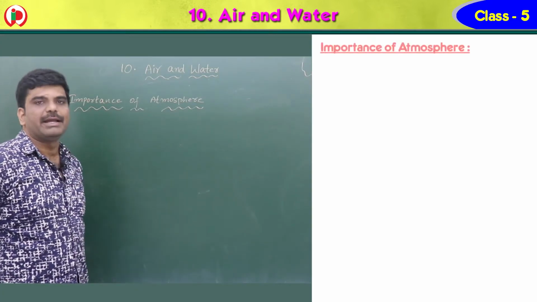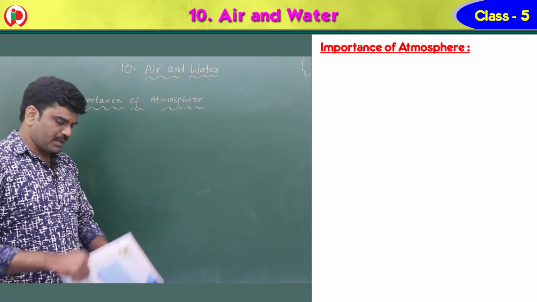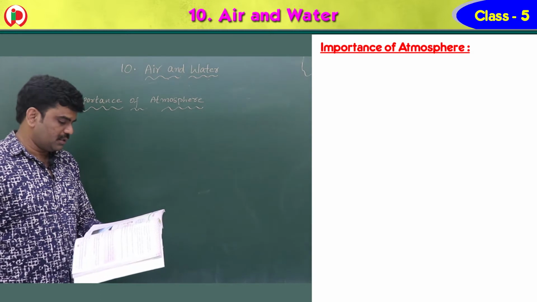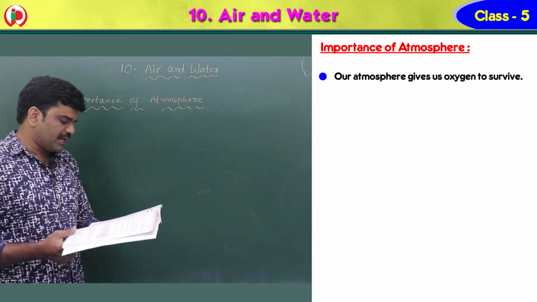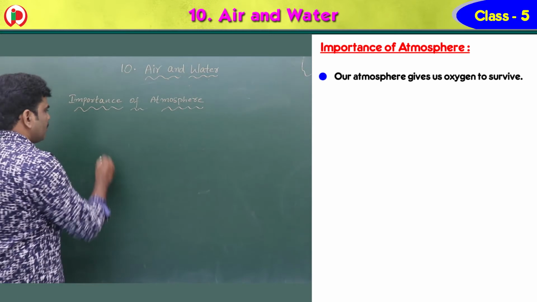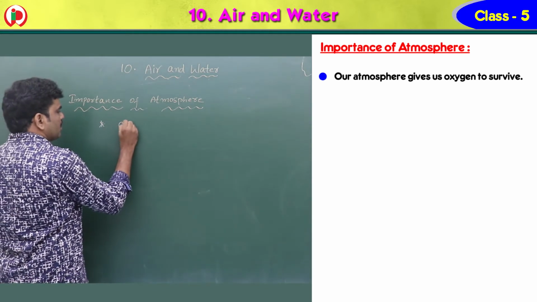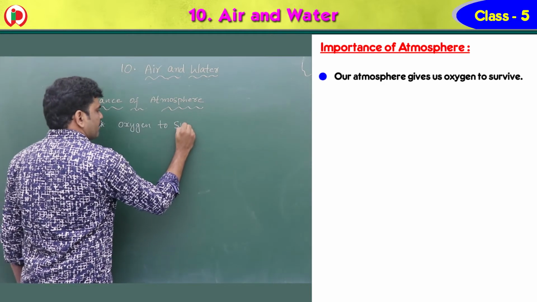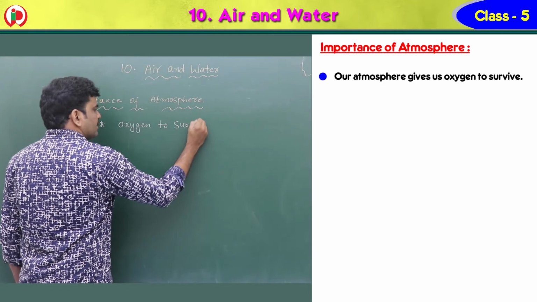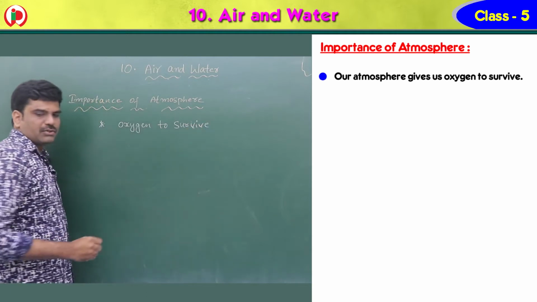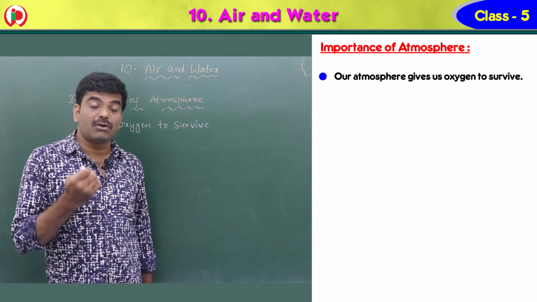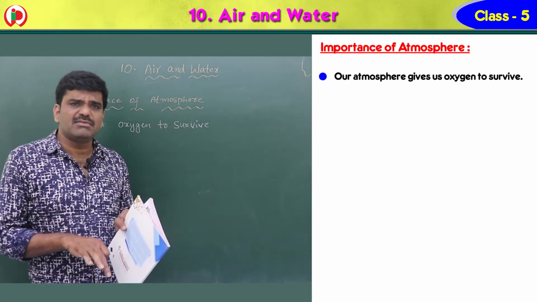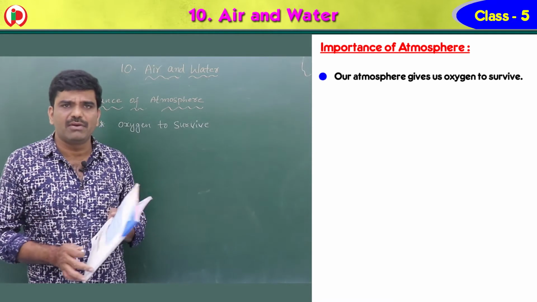Now let's see the importance of atmosphere. As I told you already, atmosphere is the envelope of gases surrounding the earth. First point, our atmosphere gives oxygen to survive. Survive means to live. We require oxygen, not only ourselves, even the plants and the animals. All these organisms get the oxygen from the atmosphere only.